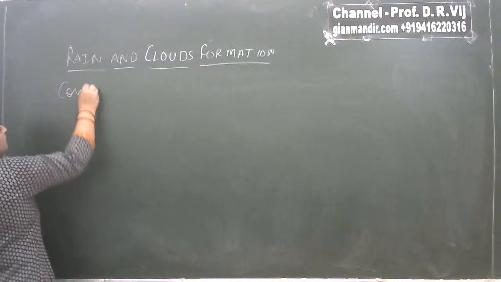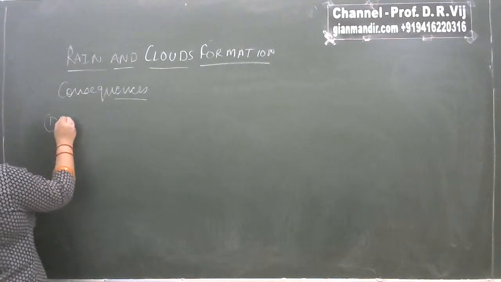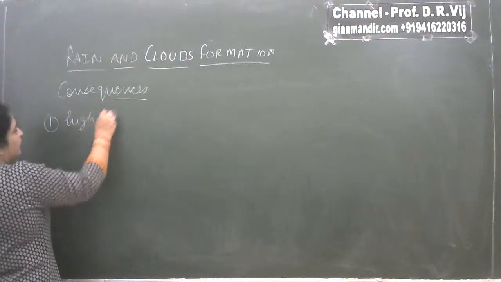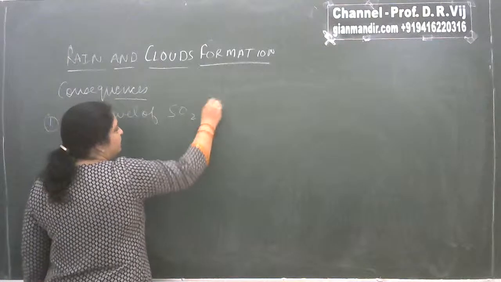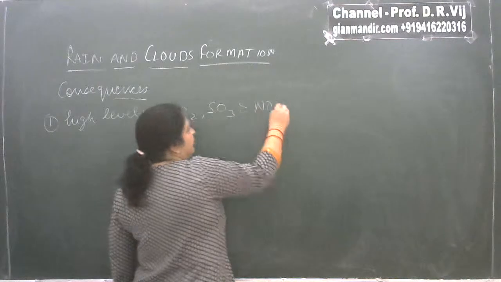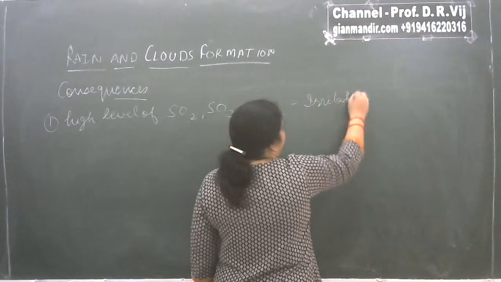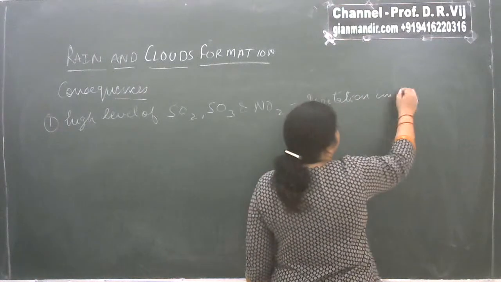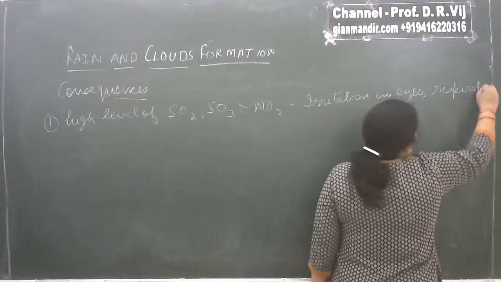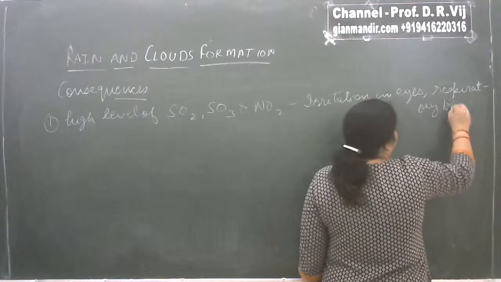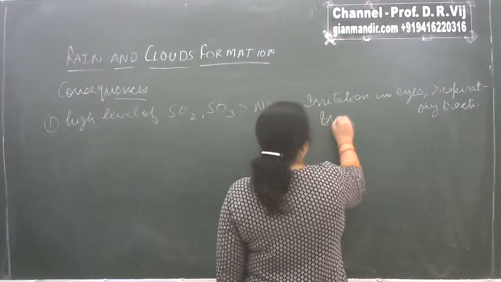So if we talk about consequences of air pollution, first of all, a high level of sulfur dioxide, sulfur trioxide and nitrogen dioxide causes irritation in eyes, in respiratory tracts, and it also causes breathing troubles.